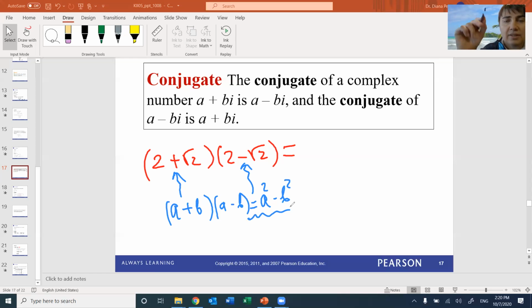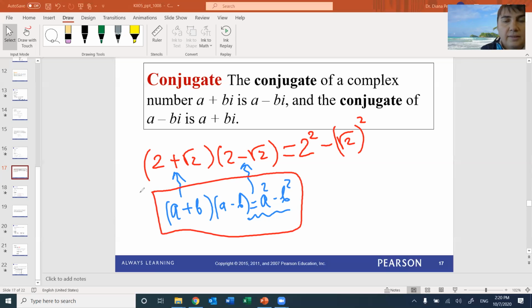Okay. So after all this, it's A plus B, A minus B. So it's going to be 2 squared minus square root of 2 squared, right? I just applied the difference of squares formula. You have to learn this formula. Memorize it, so when somebody wakes you up in the middle of the night and asks what the difference of squares formula is, you can tell them: A plus B, A minus B equals A squared minus B squared.